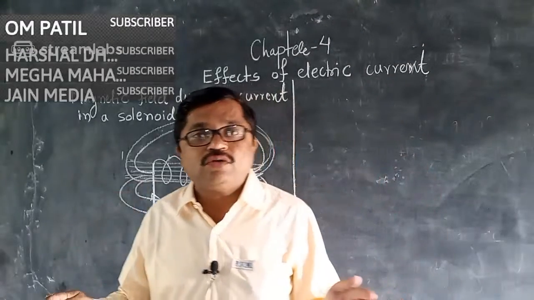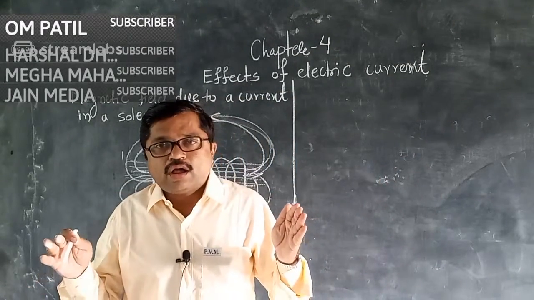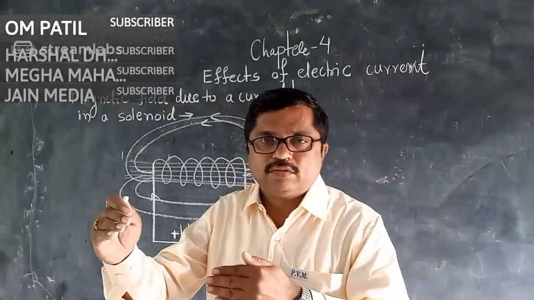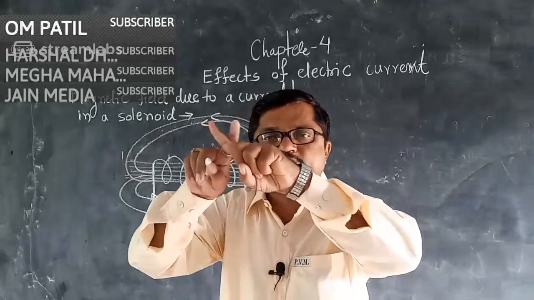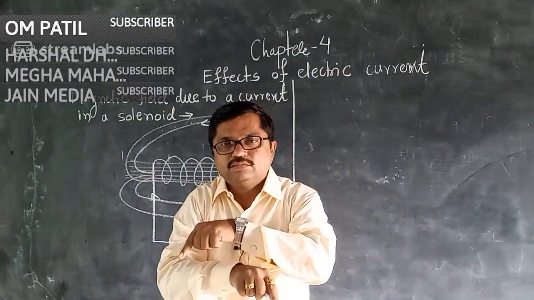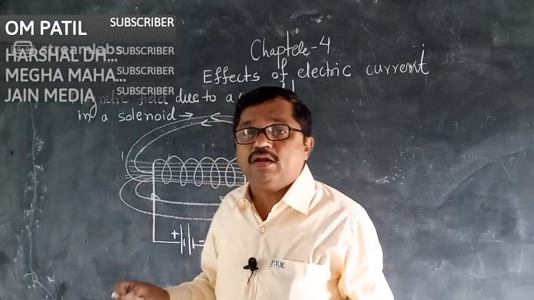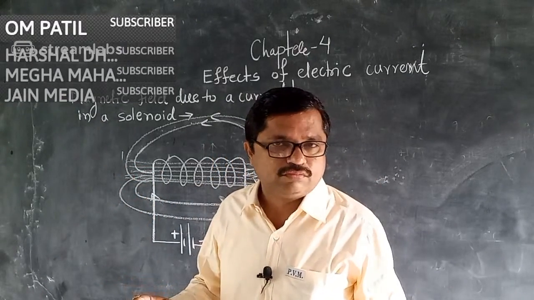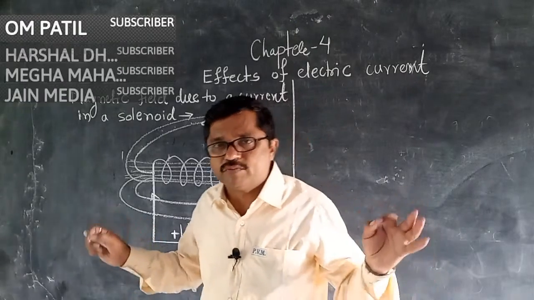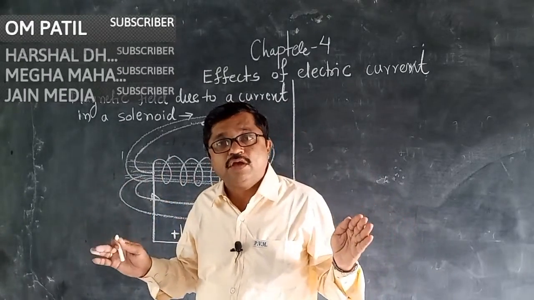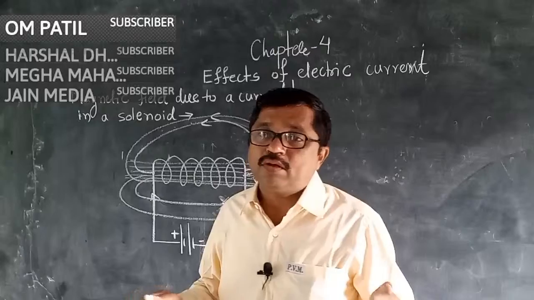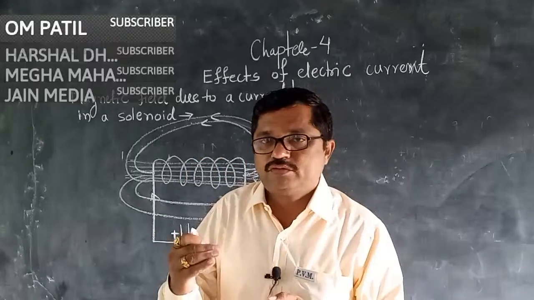Magnetic lines of force are away from each other, which means they never intersect or cut each other. They are invisible lines of force that we cannot see with our eyes, and due to these magnetic lines of force, a magnetic field is produced.